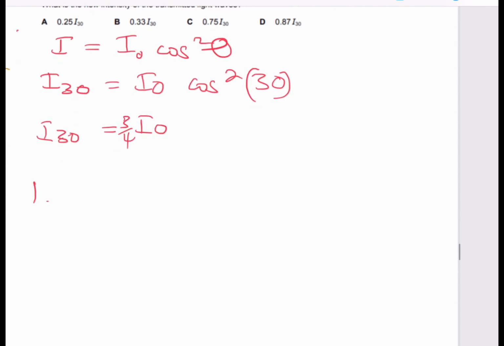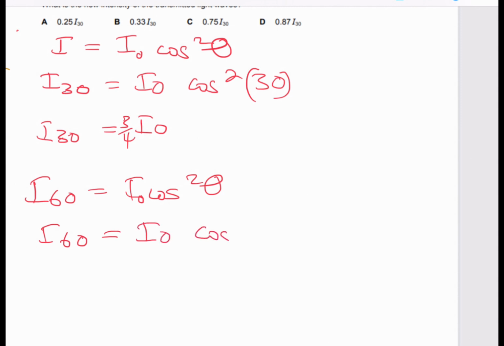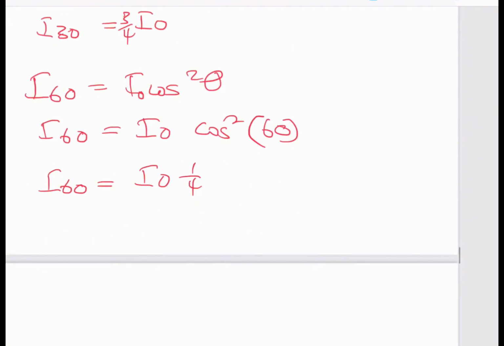It's again, I60 is equivalent to I0 cos squared of theta, right? So for I60, you ask yourself, what is your I0? What is your cos squared? It's cos squared of 60. Cos squared of 60 is actually 1/4. So I know I60 is actually I0 times 1/4. Therefore, I60 is 1/4 I0.